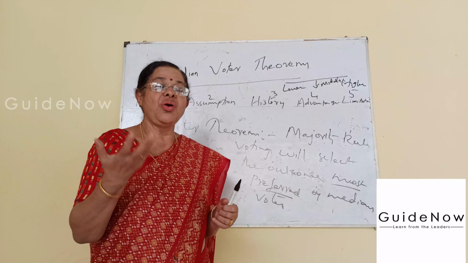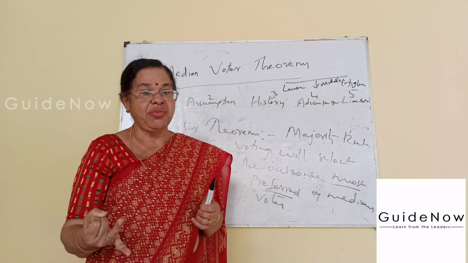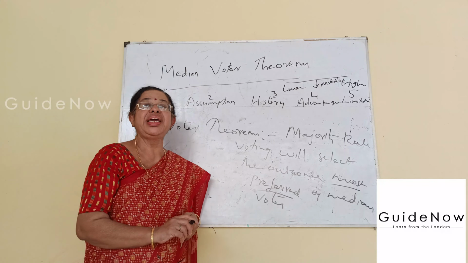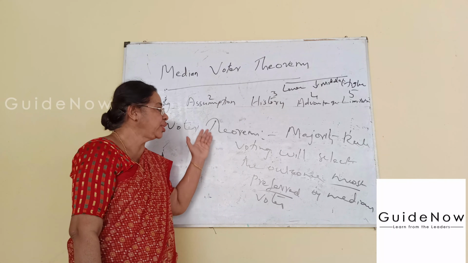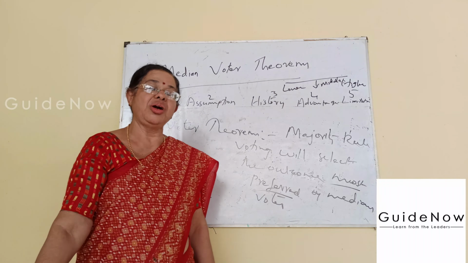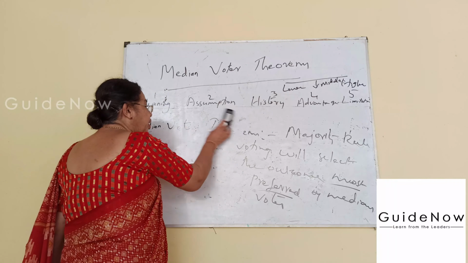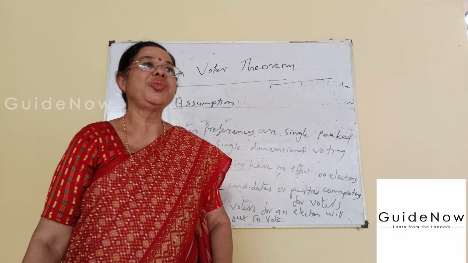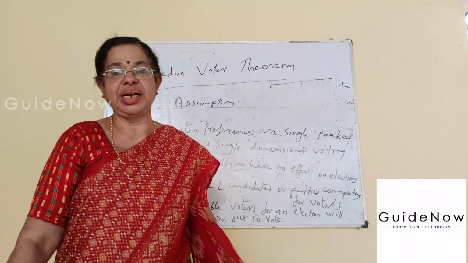We went through what the median is, second we introduced the median voter, and third the median voter theorem. These are the first part, explaining the meaning of the median voter theorem. Then we come to another important component. Next we move to the important assumptions of the median voter theorem.